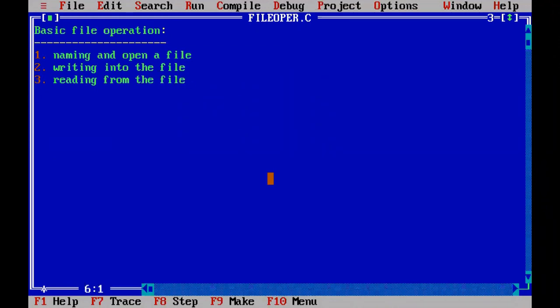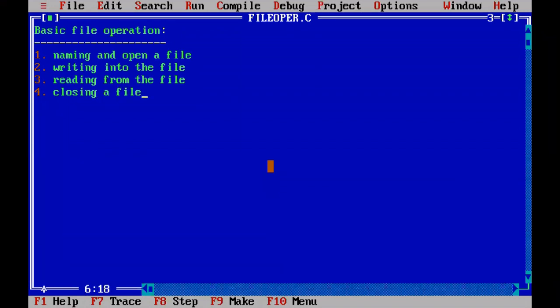So I opened a file, and I performed writing and reading operations on the file. After completion of writing and reading operations on a particular file, I no longer require the file. I don't want the file actually, so I will close the file. So what is the last operation? Closing a file. Closing a file is the last one.